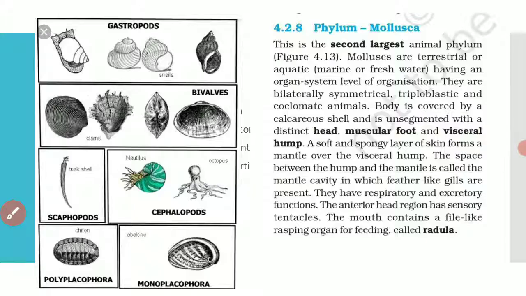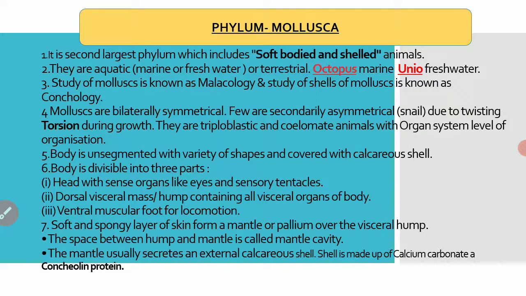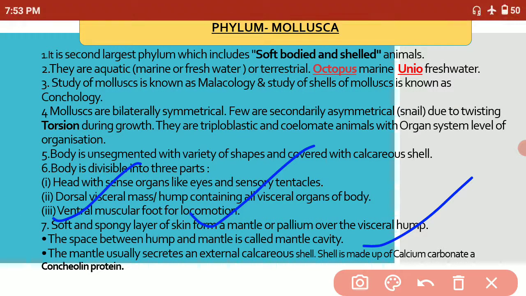Now coming to the points: they are soft-bodied animals, they show torsion, for excretion they have the organ of Bojanus, for respiration they have ctenidia, they are dioecious and oviparous, they have larval stages like Glochidium larva and Veliger larva, and most importantly they have radula. This is the characteristic of phylum Mollusca.